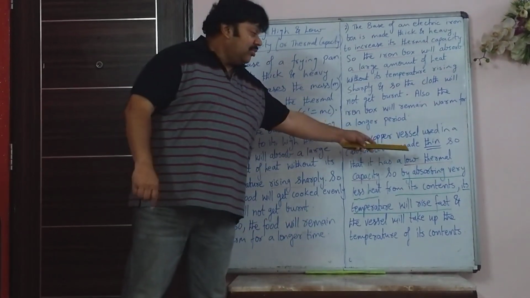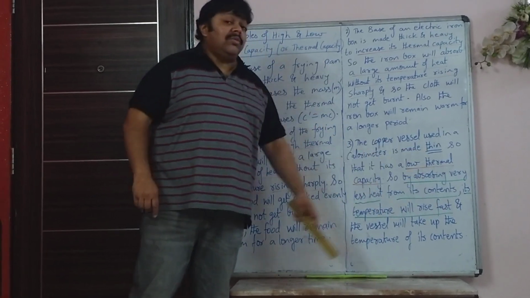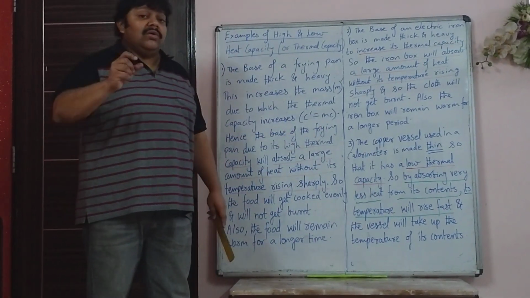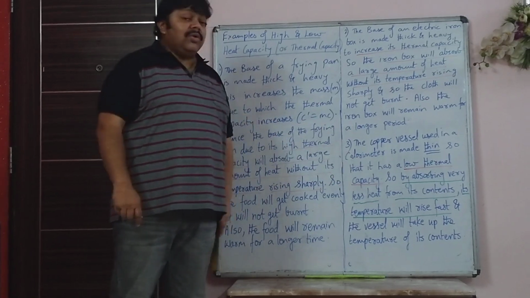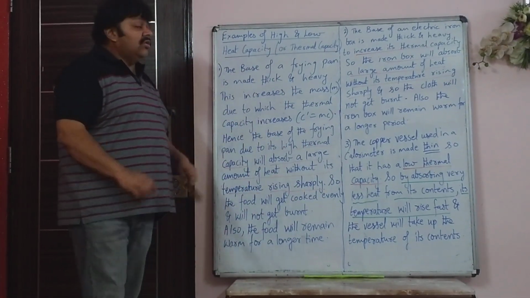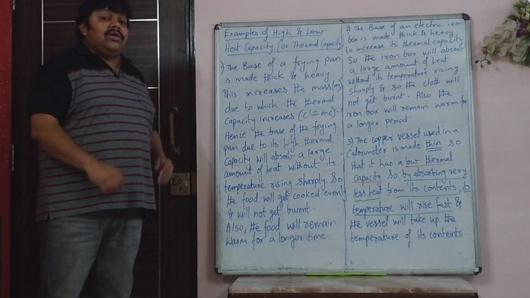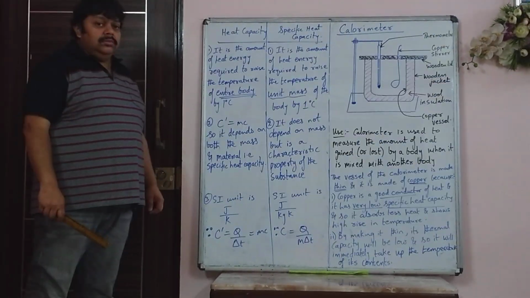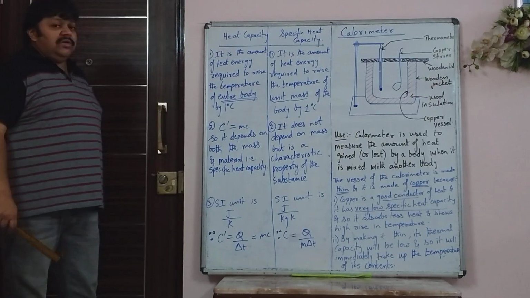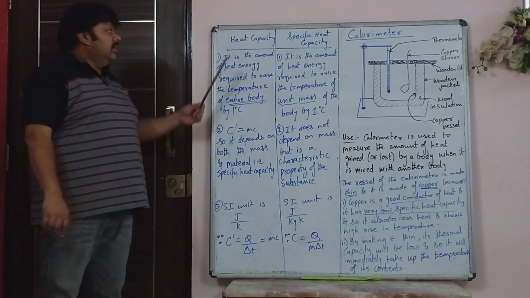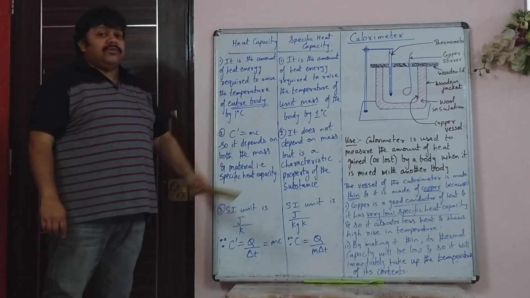That thin word is important in explaining low thermal capacity. When you see the word thin, it is very important. Please note all this down in your notebook. We continue, we will see the construction, the figure of a calorimeter. So now we will see the distinguishing between heat capacity and specific heat capacity.